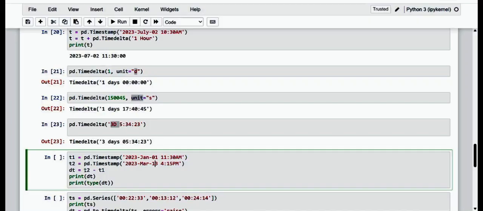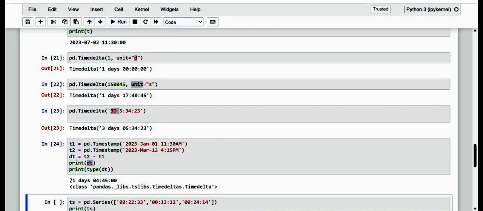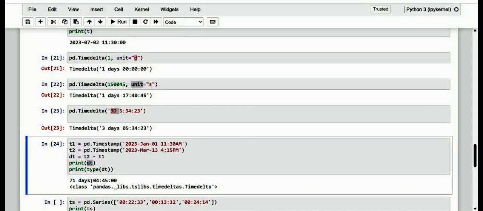I'm just going to take the difference between these two, T2 and T1, and dear friends, it gives a total of 71 days, and here is the time. So we are getting this exact day and time difference.